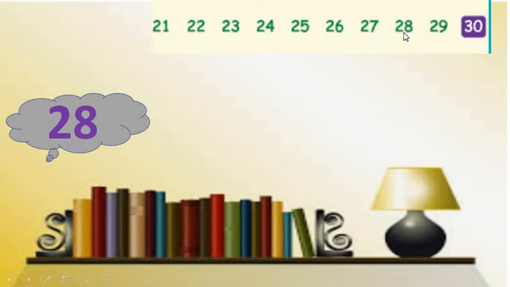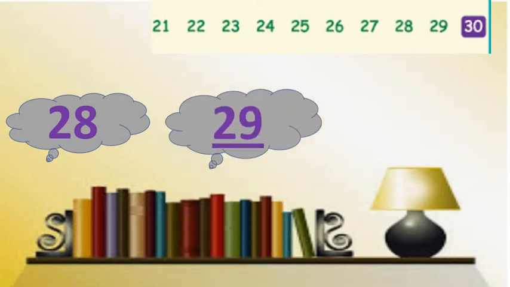As we want to find out the after number of 28, just move forward or to the right side of the given number. Look at here. Here we have number 29, which is present just beside number 28 at the right side, my dear, not on the left side. After 28 there is number 29. We can say that 29 is the after number of 28.